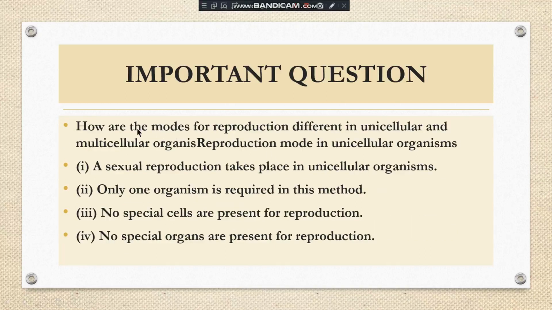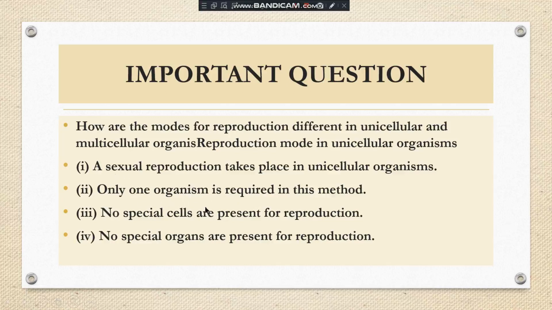Now the next question. How do the modes of reproduction differ in unicellular and multicellular organisms? The answer is: in a unicellular organism, asexual reproduction takes place. As you know, there are two types of reproduction, asexual and sexual. In asexual reproduction, only one organism is required.